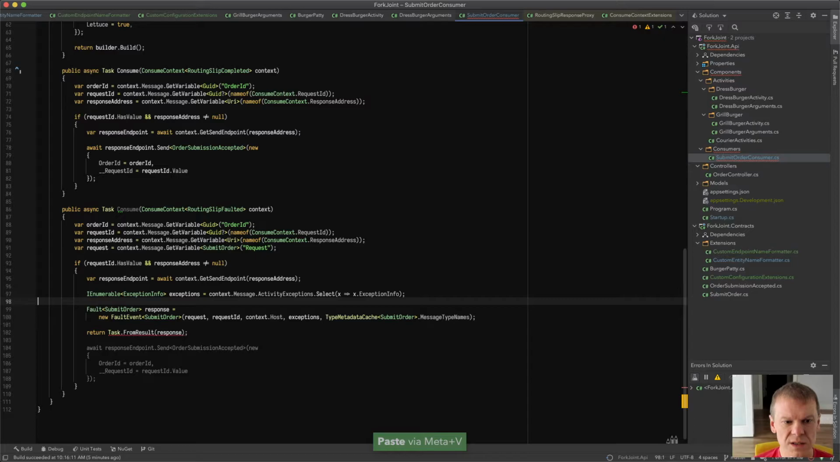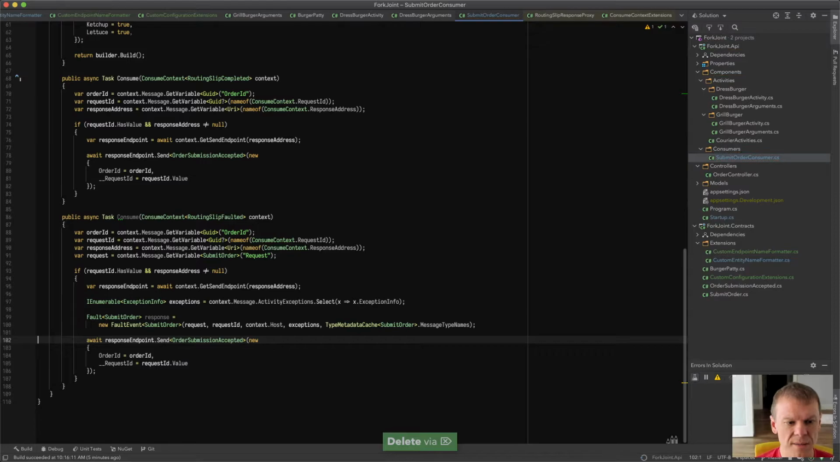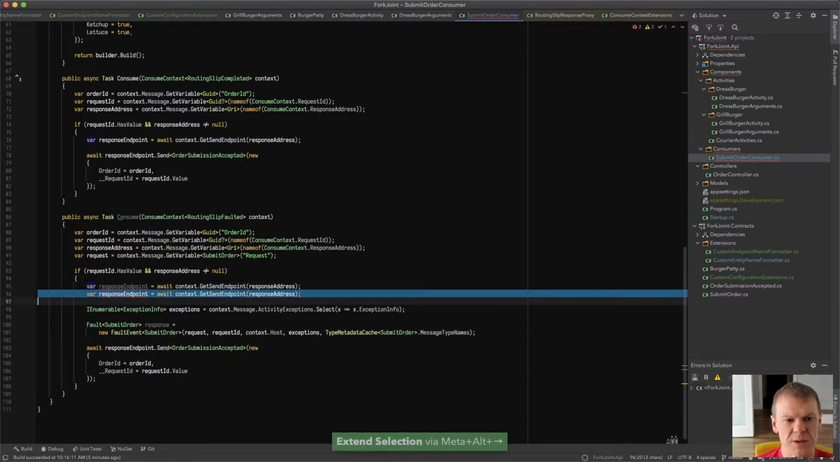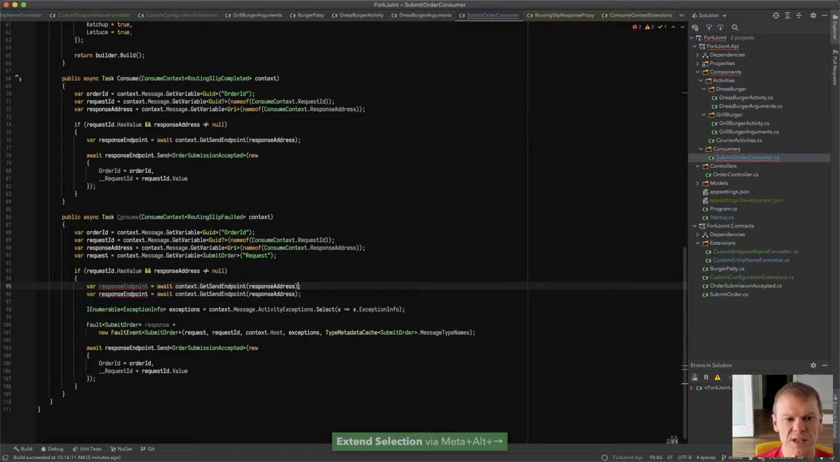We got the request. We got the response. We aren't going to return that. We're just going to return response because we're going to leave the await there. We're not going to return it at all, actually. And then we're going to do response endpoint.send that fault. Let's see here. Get response endpoint. What happens if we call get response endpoint? Is that actually available to us? I don't know if that's a publicly accessible method.